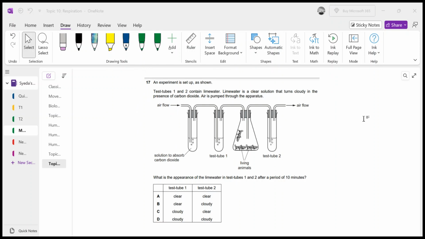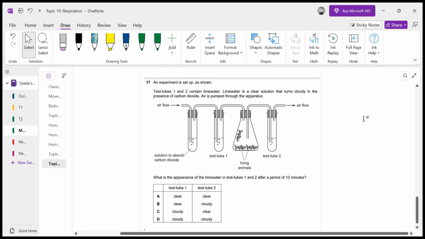And in this P1 question, we can see that there is an experiment setup. They have asked it various times, that we have two test tubes containing lime water. Now, what you need to remember is that the lime water test is always there whenever we have lime water, and if carbon dioxide is mixed with the lime water, it makes it turbid. It makes the white precipitates of calcium carbonate. Lime water is actually calcium hydroxide.